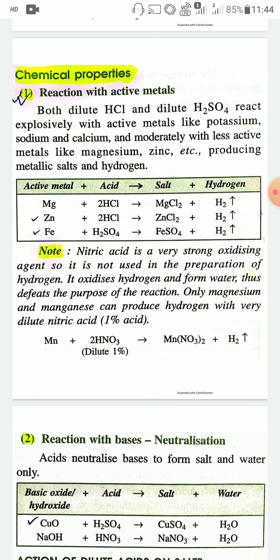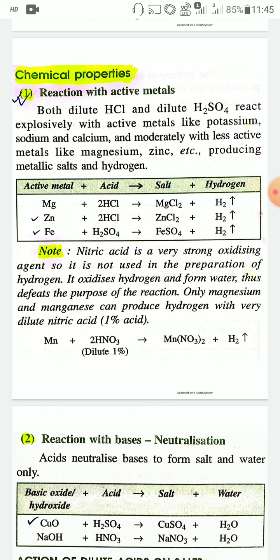Both dilute hydrochloric acid and dilute sulfuric acid react explosively with active metals like potassium, sodium, and calcium, and moderately with less active metals like magnesium, zinc, etc., producing metallic salt and hydrogen. So when active metals react with dilute acid, they produce hydrogen gas and salt. Active metal plus acid gives salt plus hydrogen.